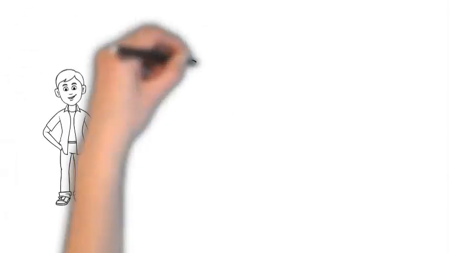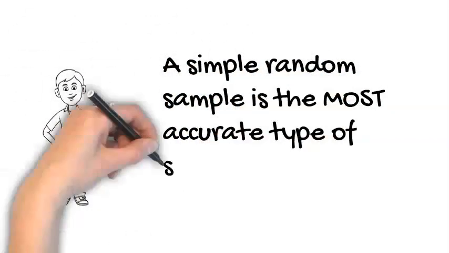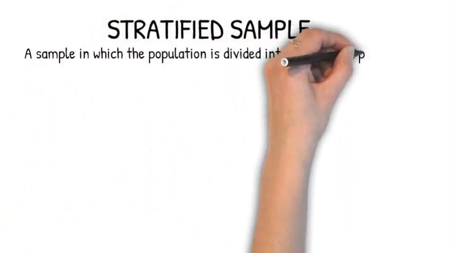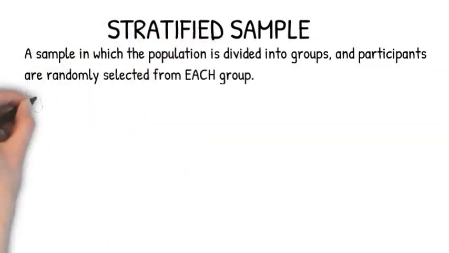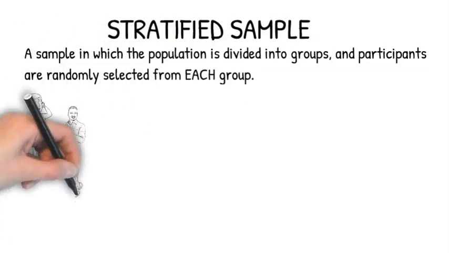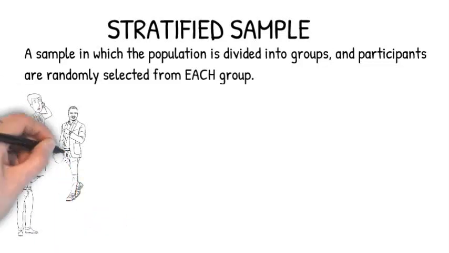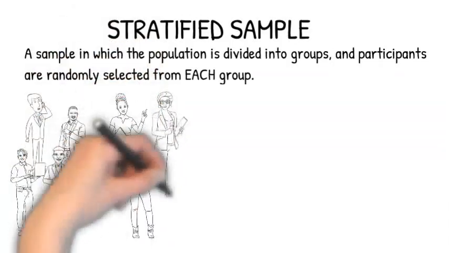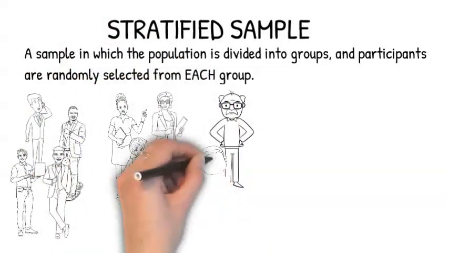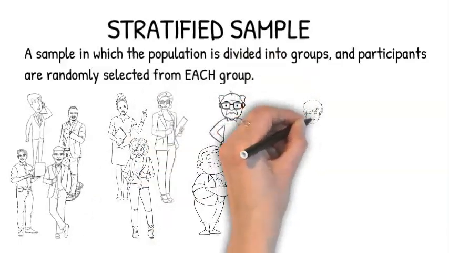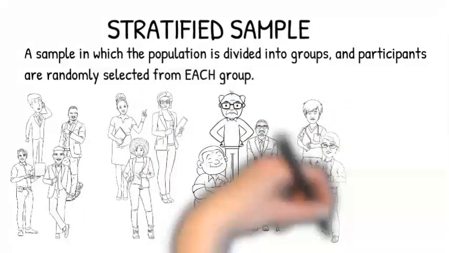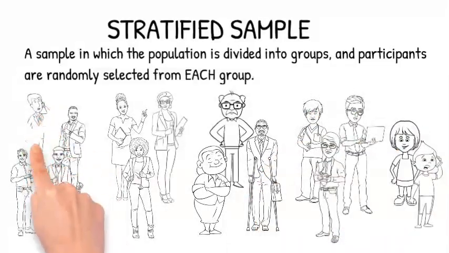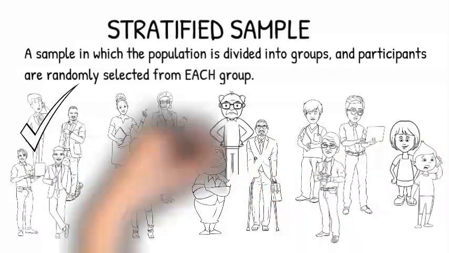A simple random sample is the most accurate type of sample. A stratified sample is a sample in which the population is divided into groups and participants are randomly selected from each group. The key in a stratified sample, much like the stratosphere is a layer of the atmosphere, is that each group has a different characteristic. It could be age, race, gender, salary, location, and we want to make sure we represent each of those groups.